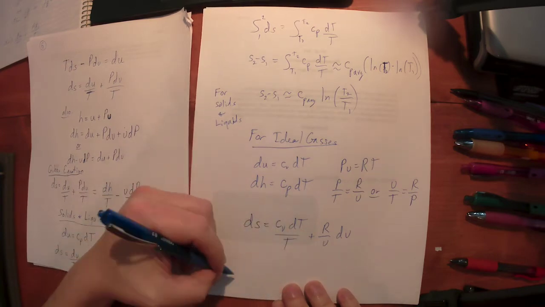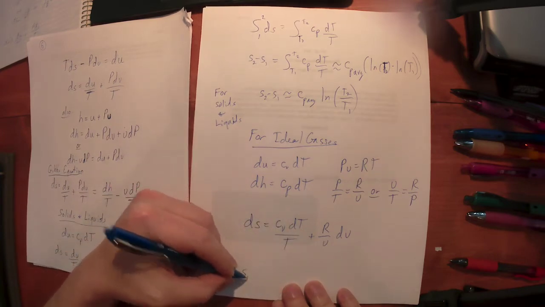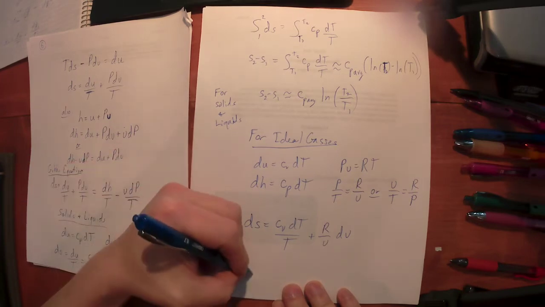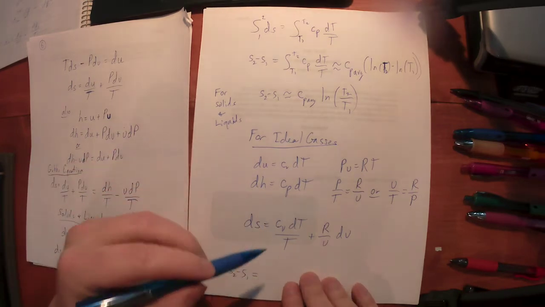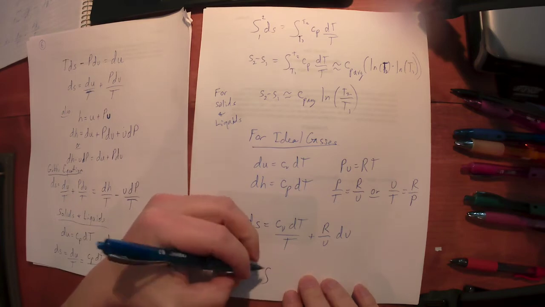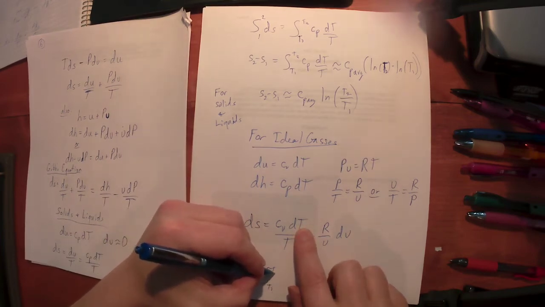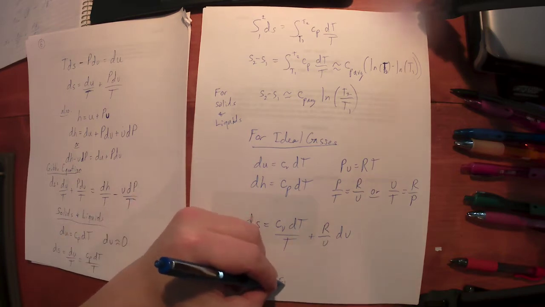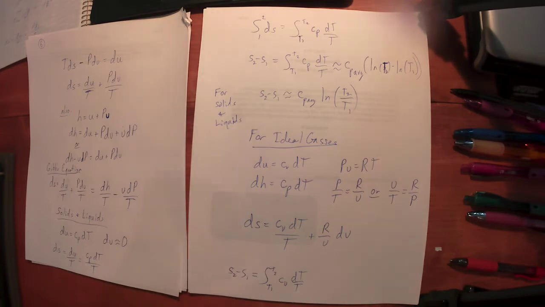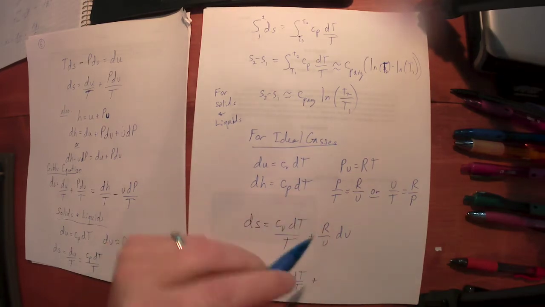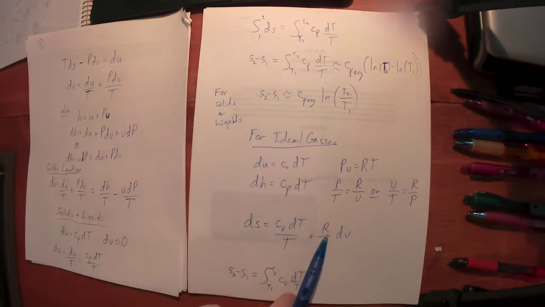So if I integrate ds from state 1 to 2, that's just S2 minus S1. That's going to equal, let's just leave this one alone first. Because this is with respect to temperature, I'm going to integrate from T1 to T2, C sub V, dT over T, plus I'm going to integrate R dV over V.